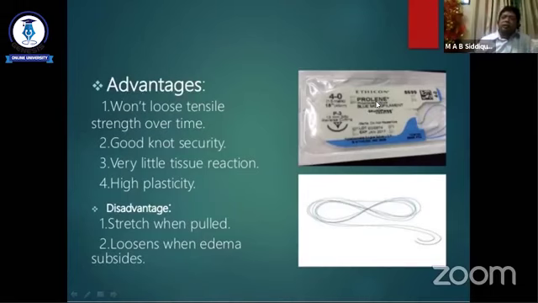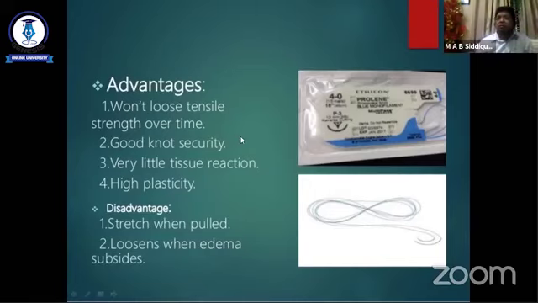So what are the advantages of Prolene or polypropylene suture? Advantage: it does not lose tensile strength over time. That means it is a non-absorbable suture and it retains its tensile strength for an indefinite period. Tensile strength means the strength required, by pressure on two ends, for the tissue to break. So it remains within the tissue for an indefinite period and has good knot security.